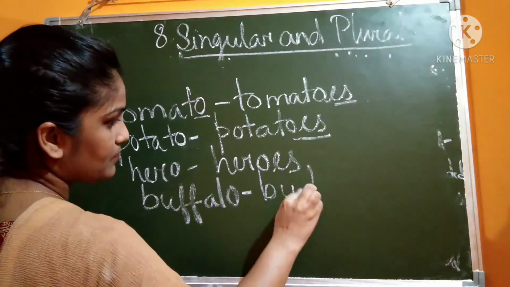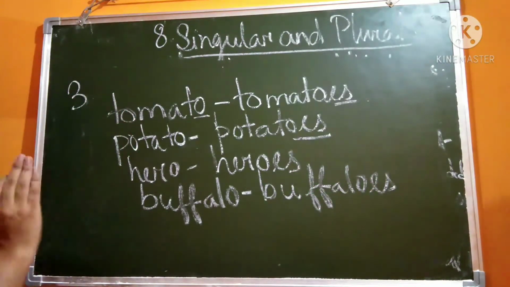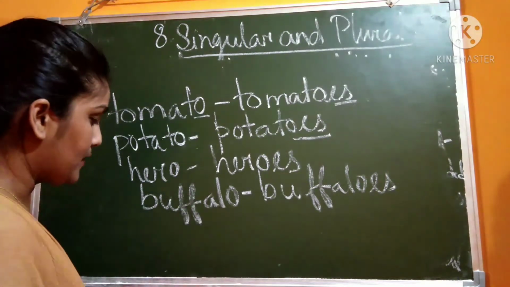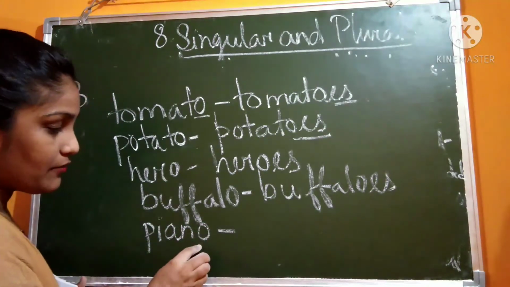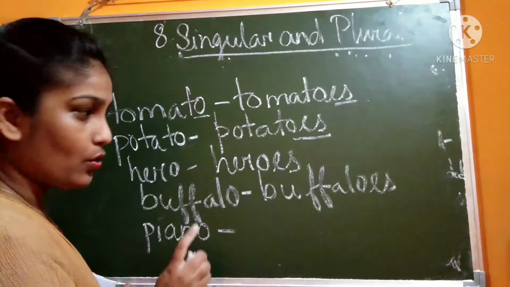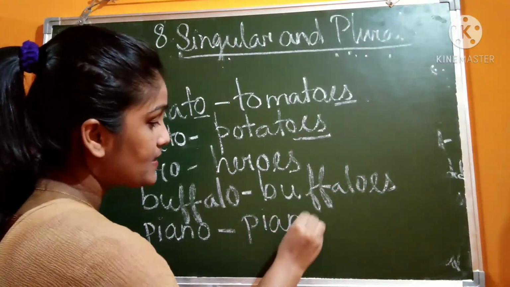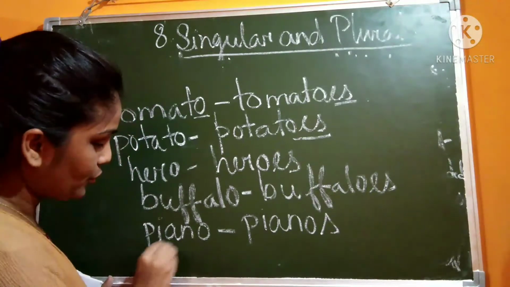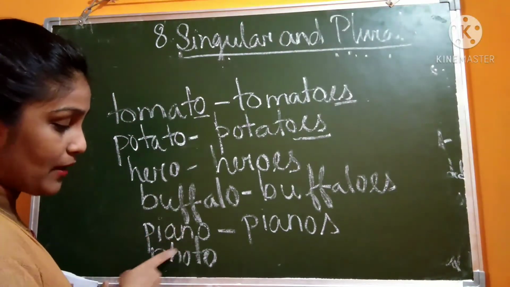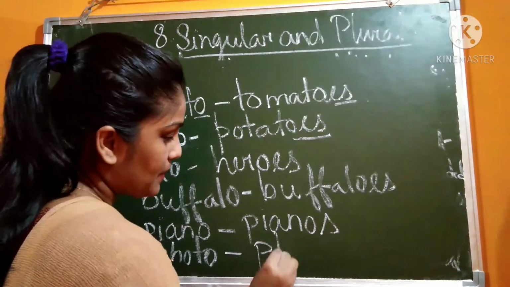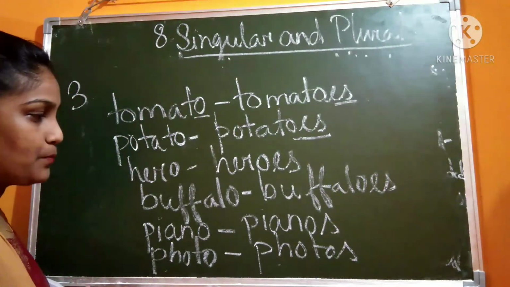Buffaloes. Have you understood? This is very easy. But this rule is not applicable in case of piano. Here, if the noun ends with o also, we will not add es. We have to add only s. In case of photo also, this rule is not followed, as in piano and photo. It becomes photos. We will not put es at the end to make it plural.